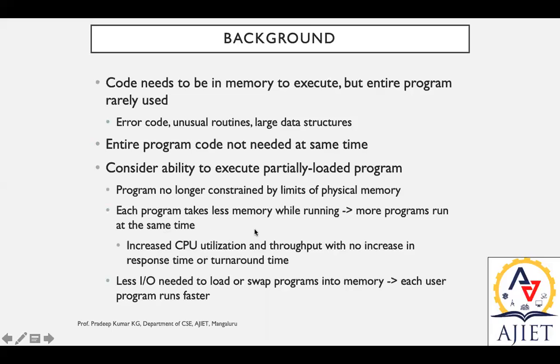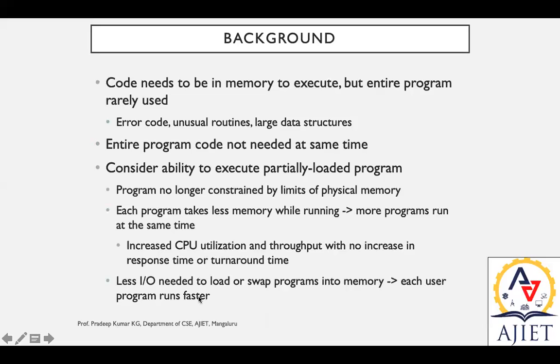By doing this, we can increase CPU utilization, giving better management of the CPU and throughput with no increase in the response time or turnaround time, because the smaller chunks, smaller modules, are executed simultaneously using different CPU cores.